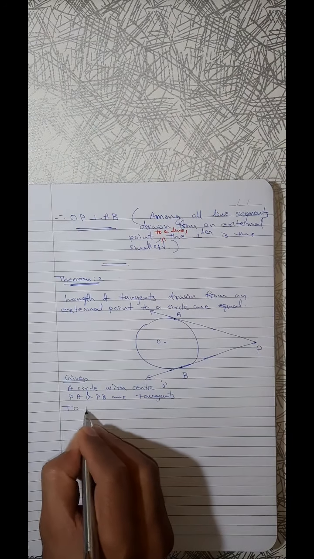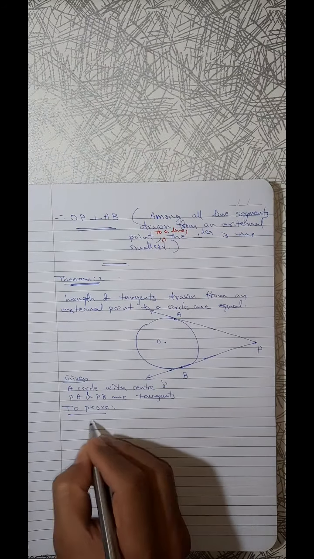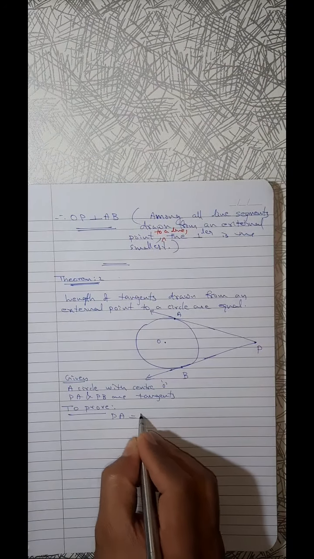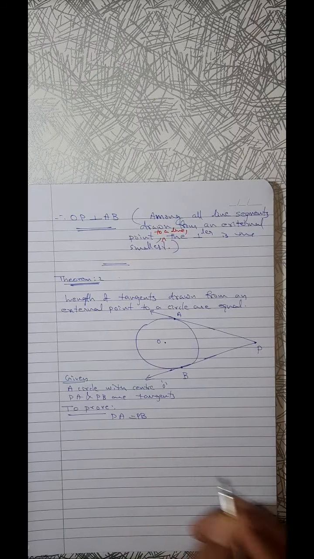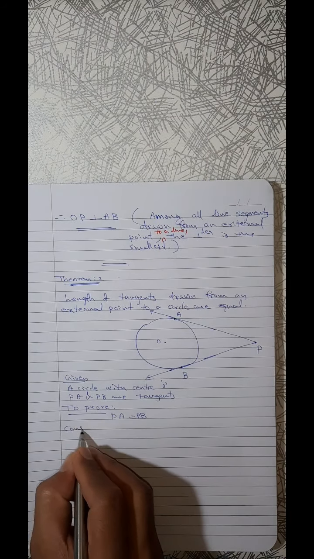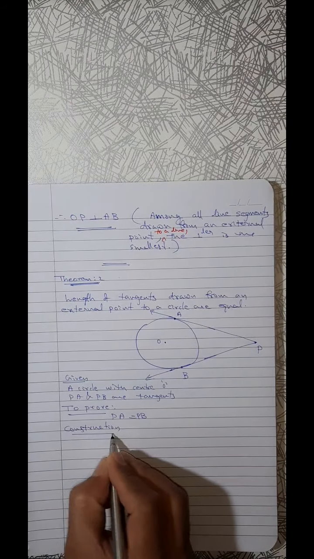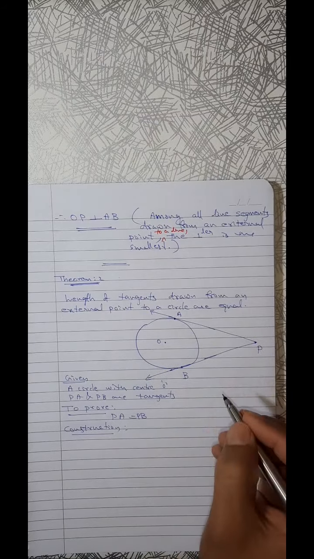To prove. What is to prove? PA equal to PB, the length of the tangents are equal. Construction. What is the construction here? We will draw the radii.